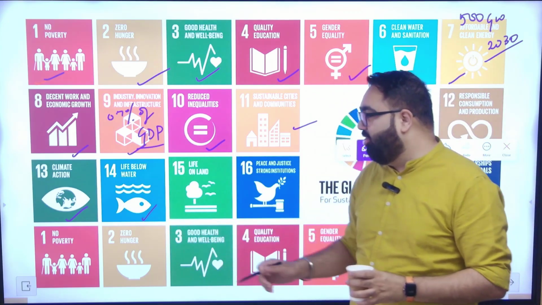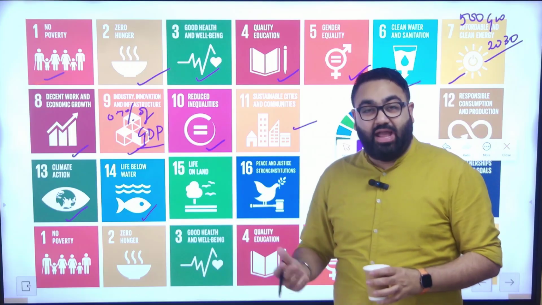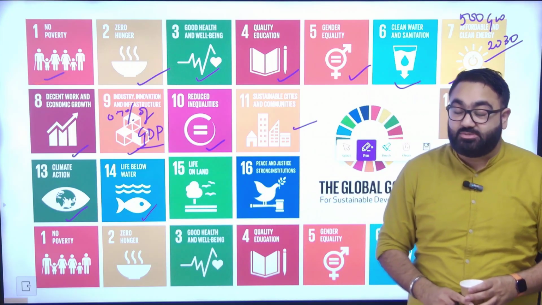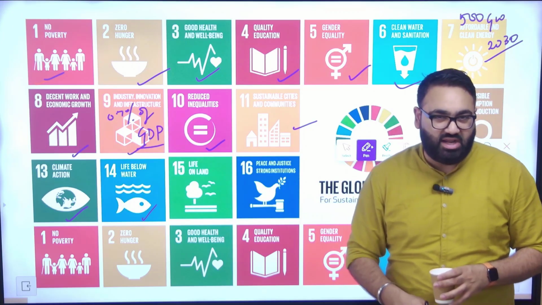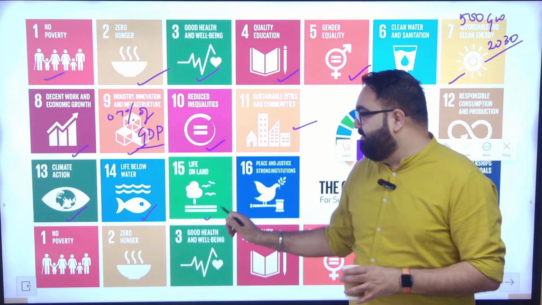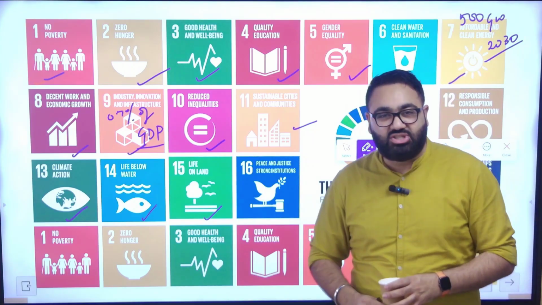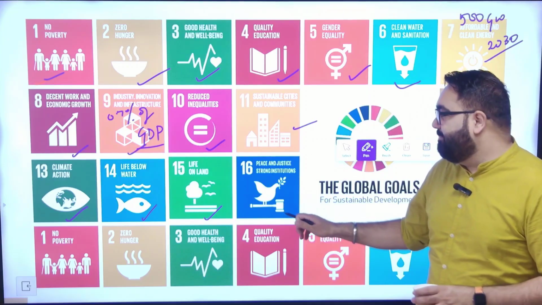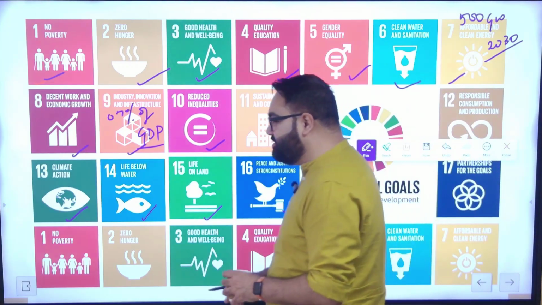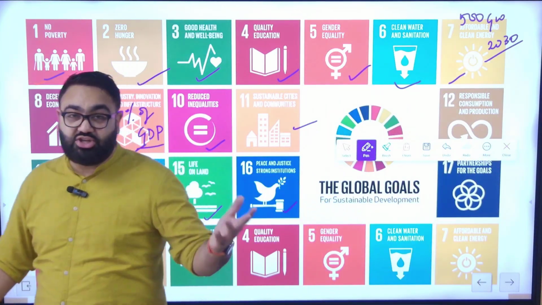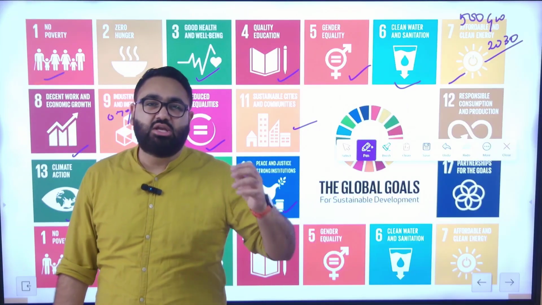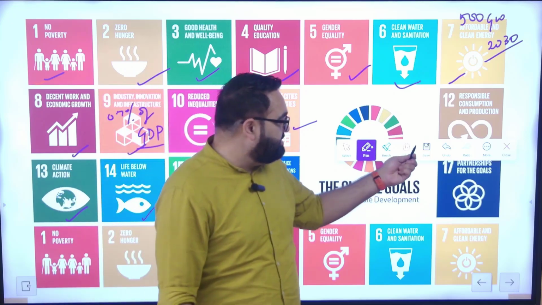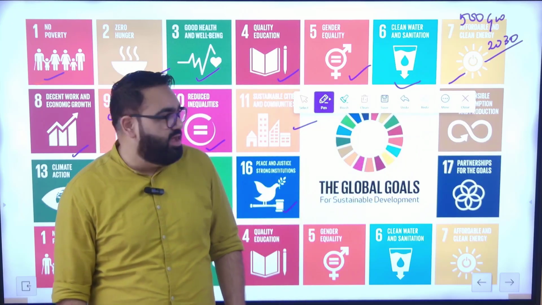Number 14 is life below water, something India has been working on. The fisheries sector is an important component of our exports. Frozen shrimp is something that we export in large numbers. Life on land, that is about biodiversity, that is Sustainable Development Goal number 15. Number 16, peace and justice, strong institutions. Institutions such as the judiciary, etc., should be strengthened, should be allowed to work independently. Countries should follow international law, something that India is proud to do. And